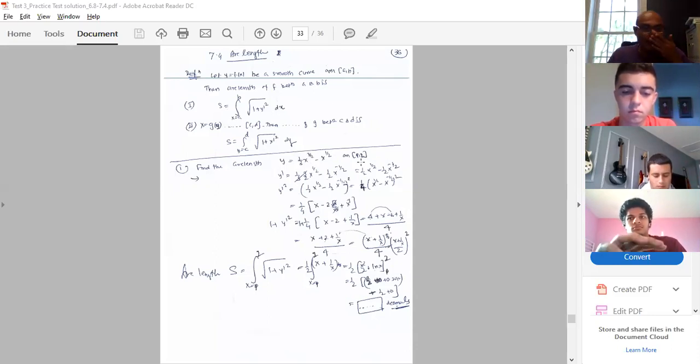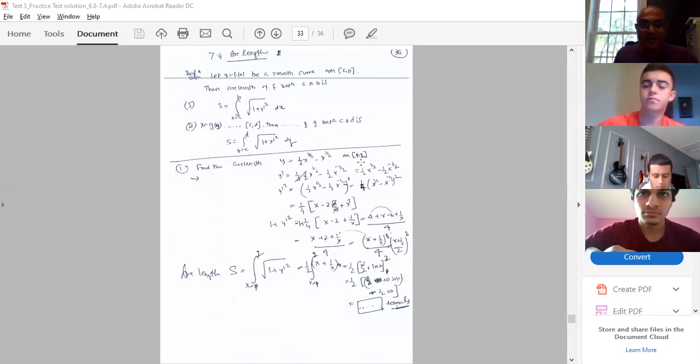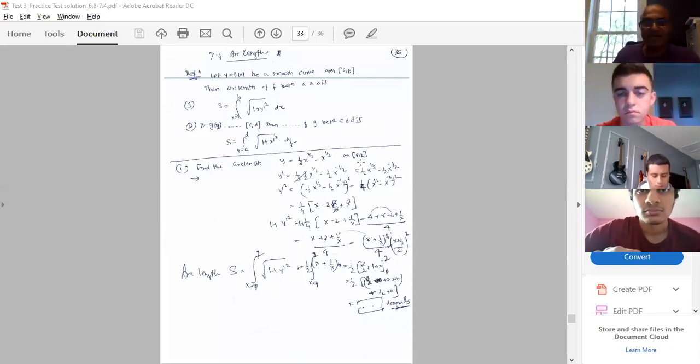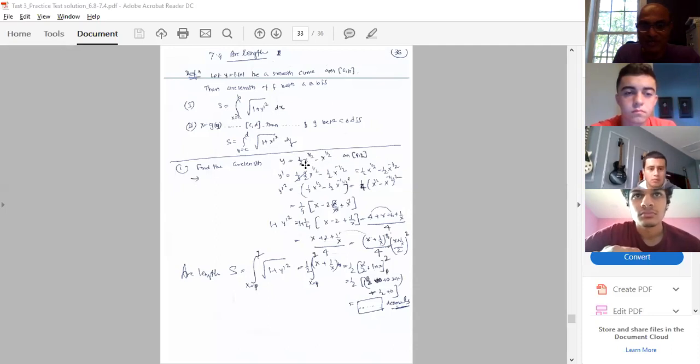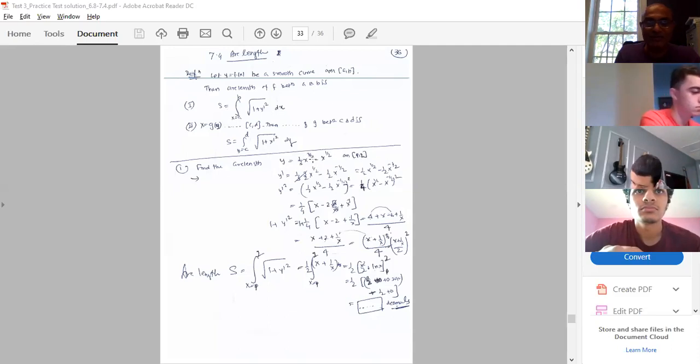Okay, so let me first write it down. Or you can write it down, guys. Just write down this first line on a separate piece of paper and let me know. y equal to 1/3 x to the power 3 by 2 minus x to the power 1 by 2 between the range of 1 and 2. Let me stop sharing and let me start my whiteboard.